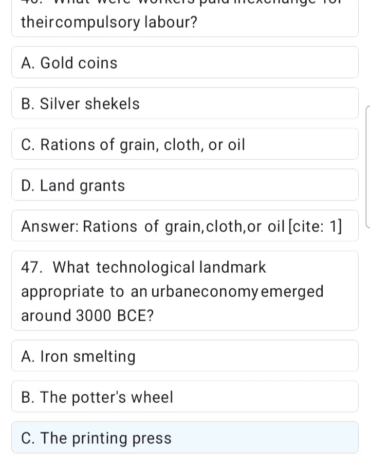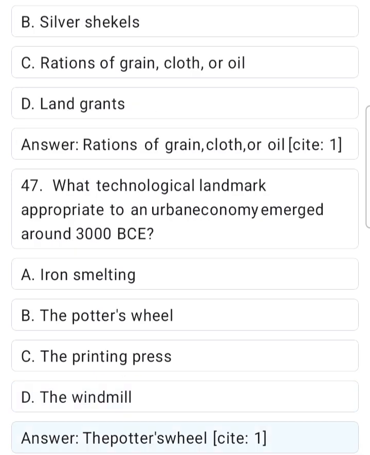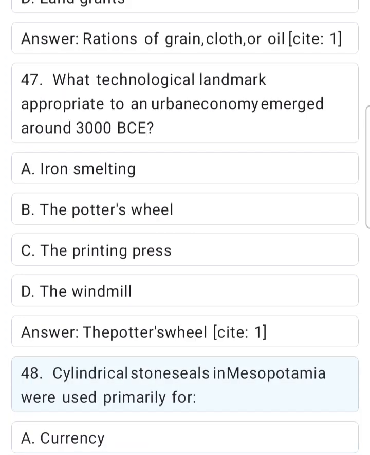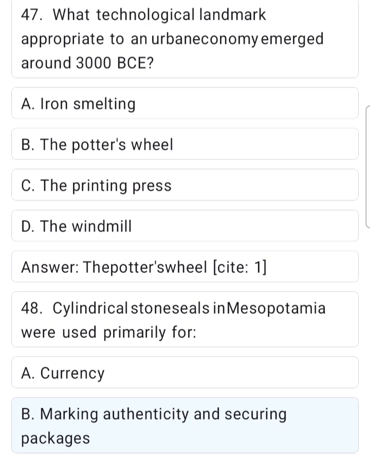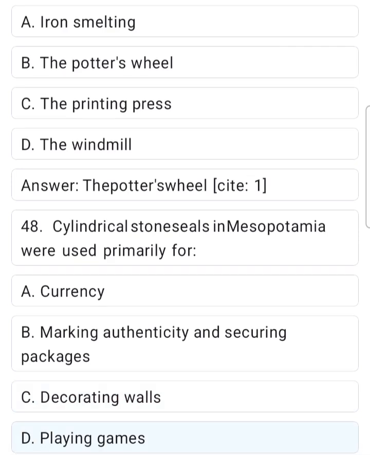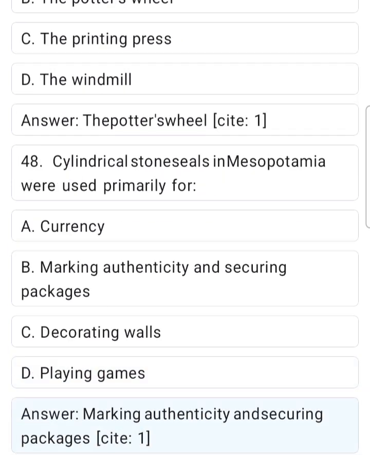The printing press. D. The windmill. Answer. The potter's wheel. Cite 1. 48. Cylindrical stone seals in Mesopotamia were used primarily for A. Currency. B. Marking authenticity and securing packages. C. Decorating walls. D. Playing games. Answer. Marking authenticity and securing packages.